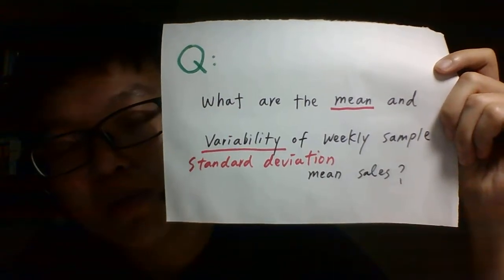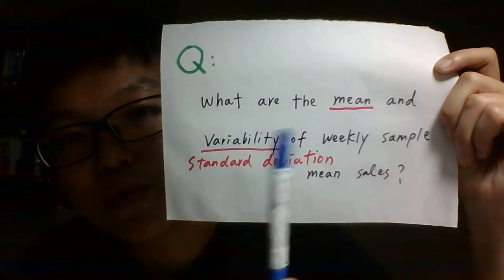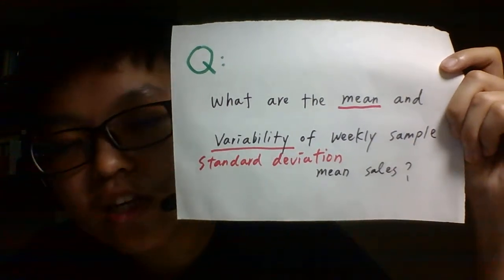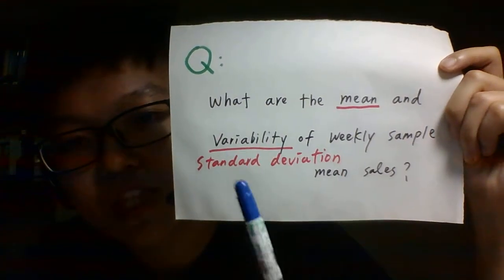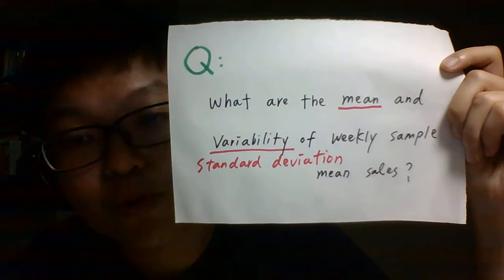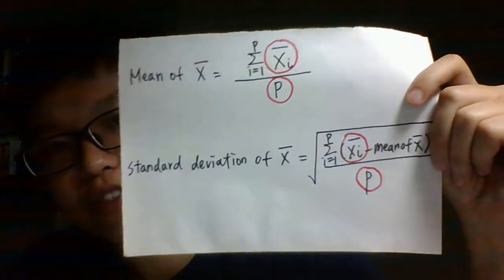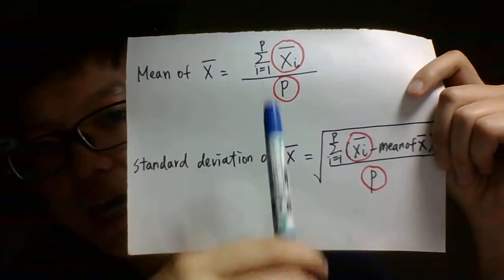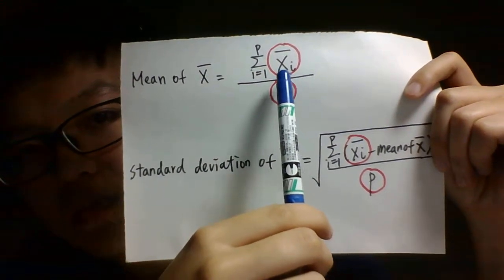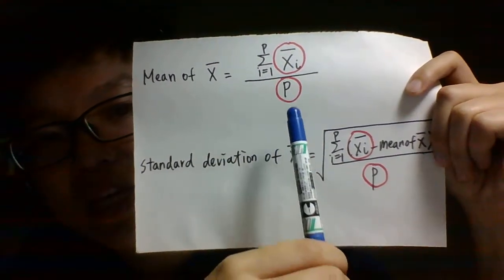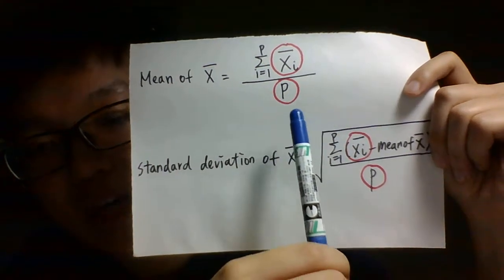Before we start to determine whether we can use the formula to solve this question, let me ask you a question first. Does anyone know what the formula of the mean and the standard deviation of the weekly sample mean sales are? The formula is like this. The mean and the standard deviation of the sample mean is like this. And this x bar i is the value of the sample mean, and p is the number of the sample mean we have.